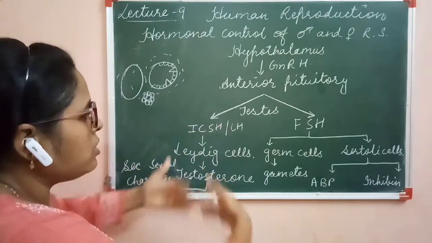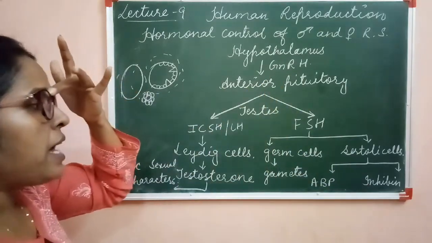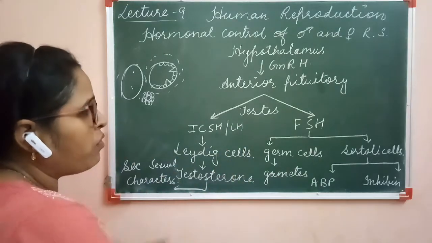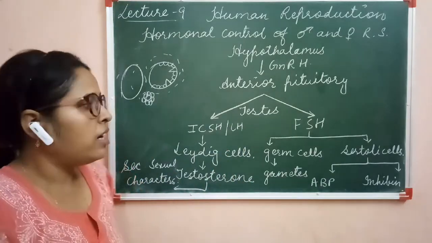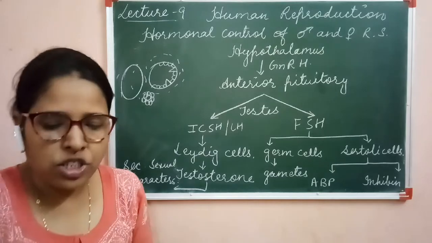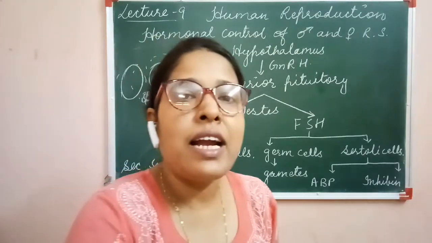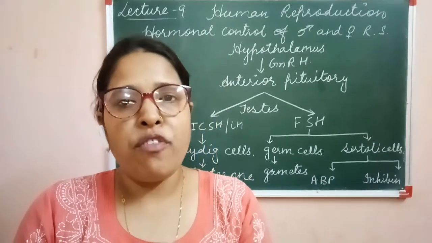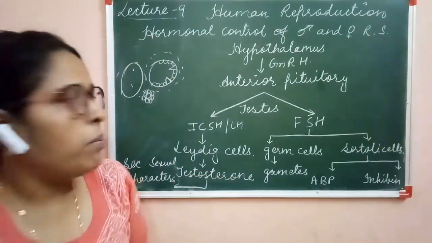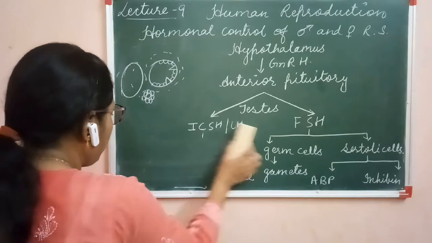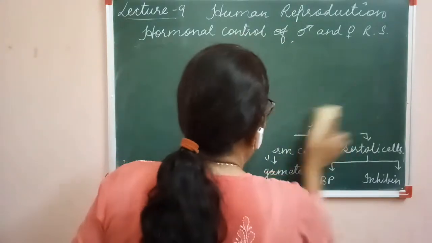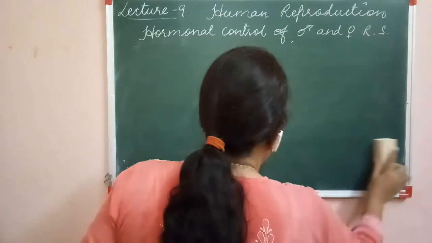Clear? So this type of hormonal control is present in human males, in which different types of hormones perform different functions. Now come to the secondary sexual characters which develop at the age of puberty in human males. These secondary sexual characters are developed by the activity of testosterone.